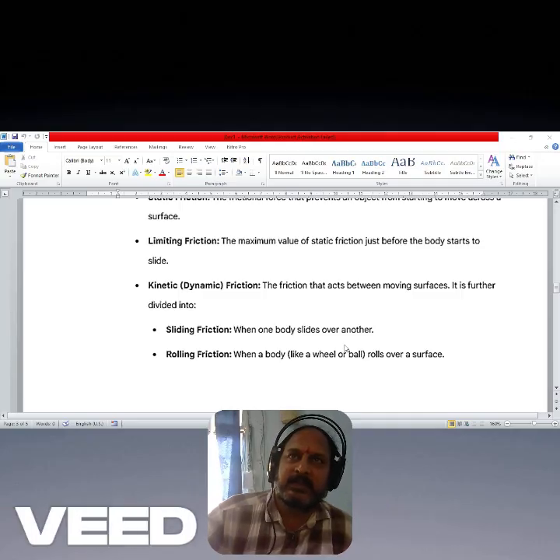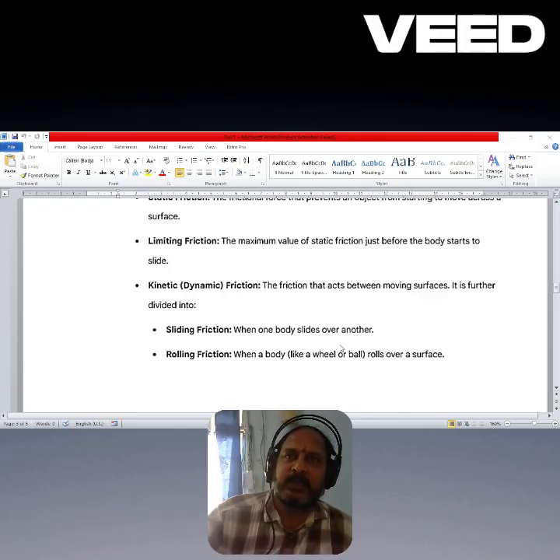Coming to dynamic friction, it is the friction which acts between moving surfaces, like when you are walking on the road or on the corridor. This dynamic friction comes into picture between your shoes and the pavement, the road, or the surface where you are walking. Kinetic friction is again subdivided into two types: sliding friction and rolling friction.